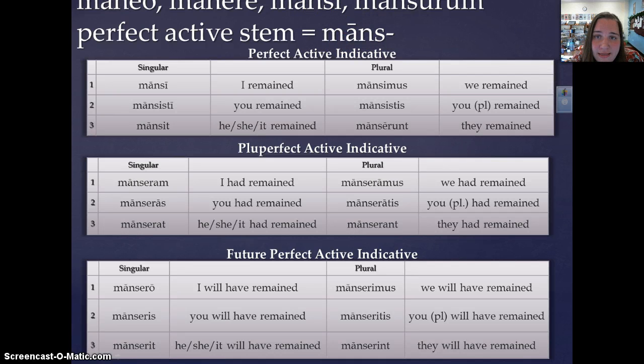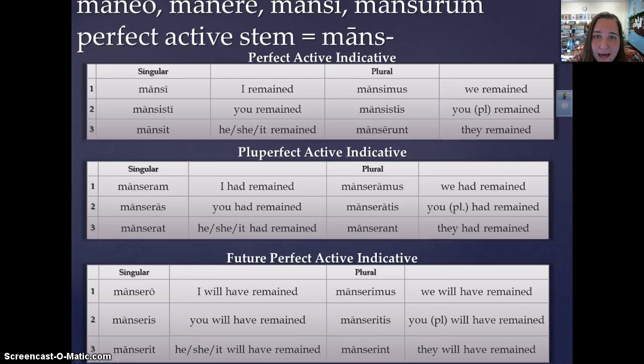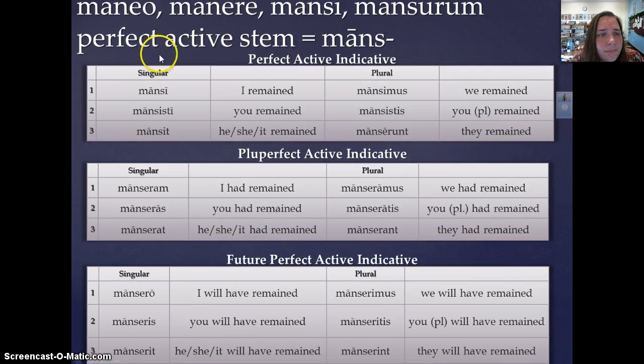And then onto that, you are going to add the endings. So, mansi, mansisti, mansit, mansimus, mansistis, manserunt. Okay, and then I just translated these as simple past, but you could have also translated mansi as I have remained. You could have translated mansistis as you have remained or you did remain, so on and so forth.